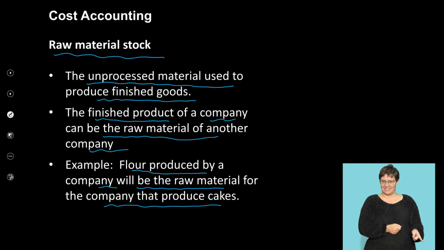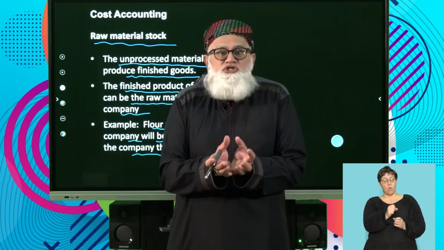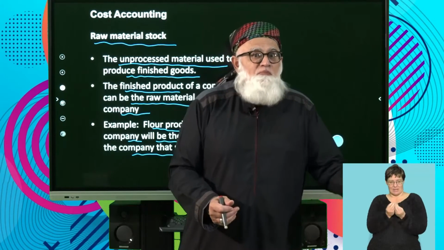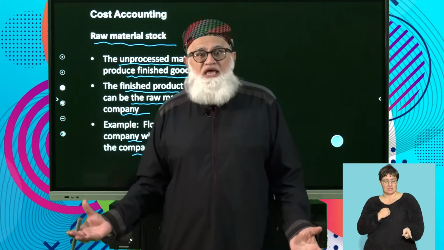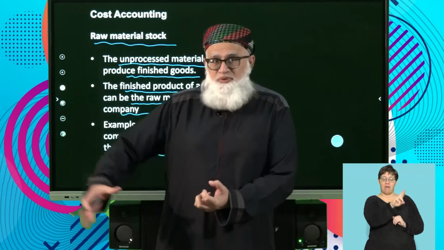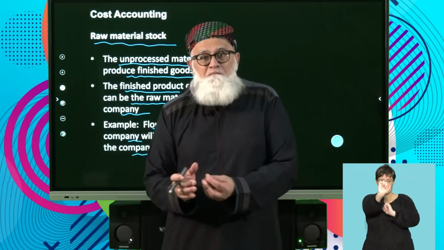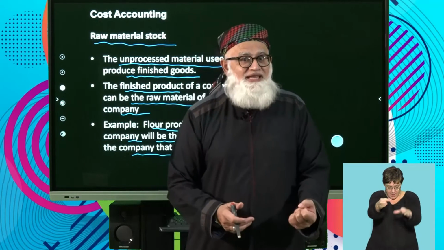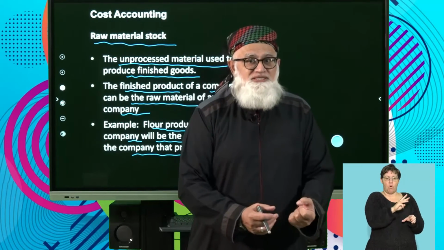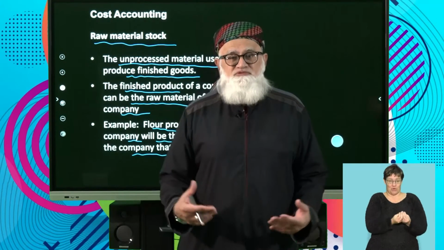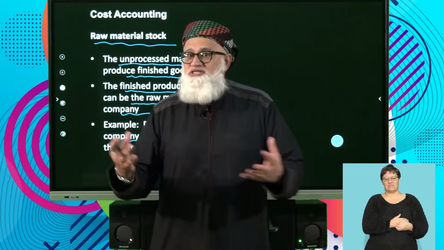Your raw material stock is what you're going to be using to manufacture your product. Flour is manufactured in the mill. It would be their finished product, but for you as a bakery, it will be part of your raw materials in terms of the baking that you need to make, bread and cakes, etc. So just keep that in mind.